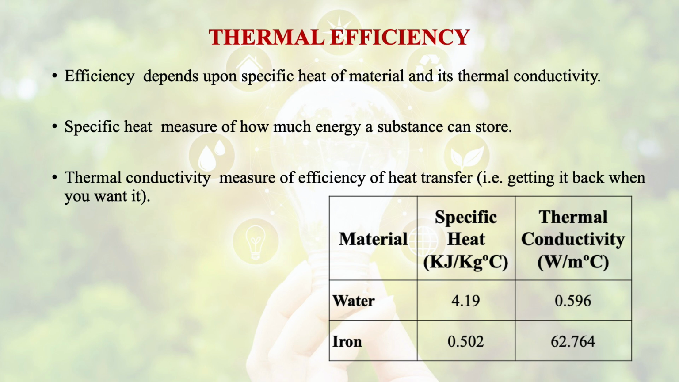But when we talk about specific heat, that of water is more, that is 4.19, and for iron it is 0.502. So we have seen that in heat exchangers we generally use water as a medium to transfer heat, because specific heat is more in water, so that much energy is absorbed in water.